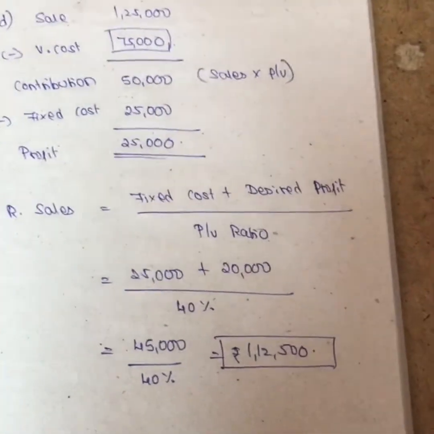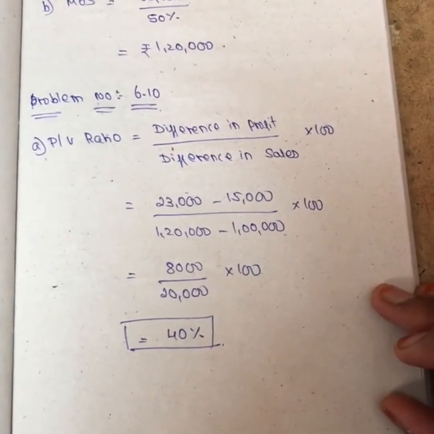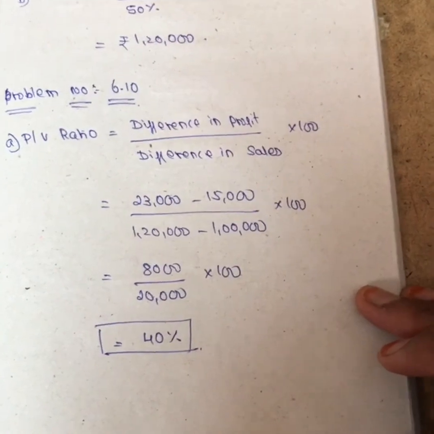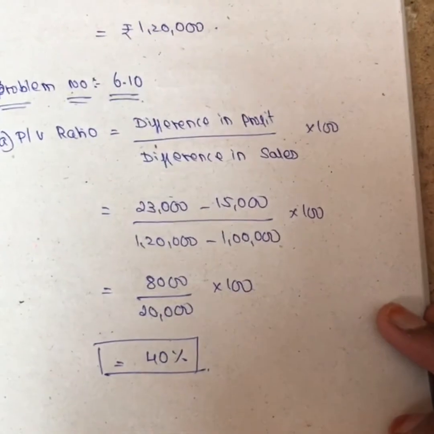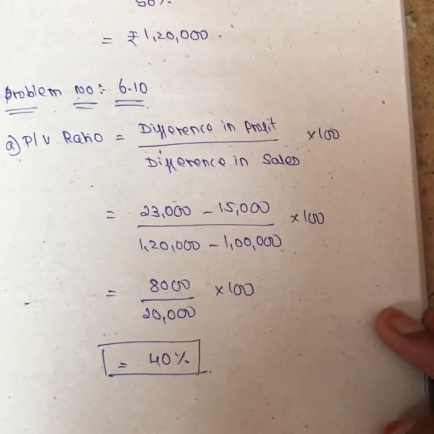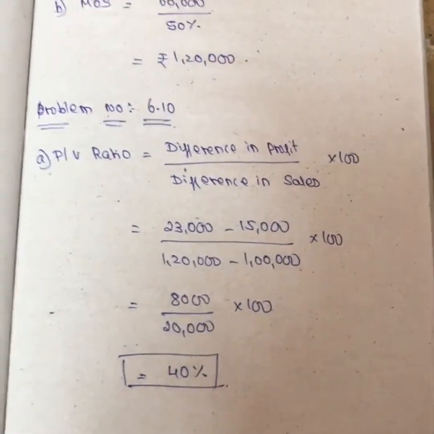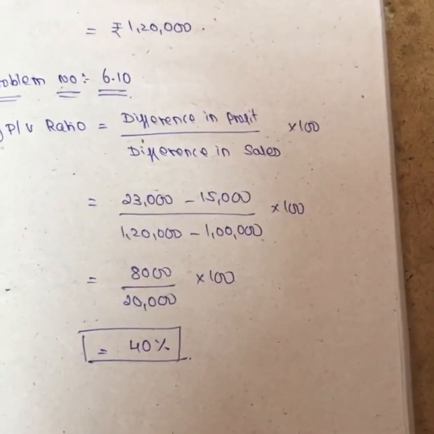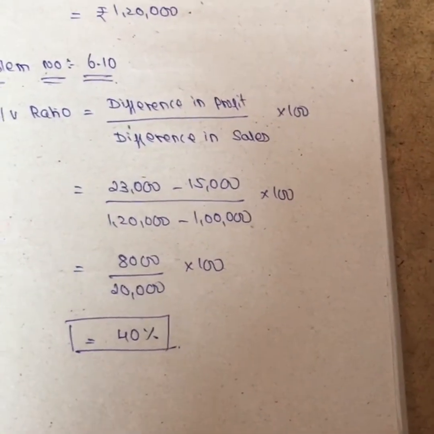If you're thorough with the previous problem we have discussed, only this part, that is, the difference in profit divided by difference in sales, then you can easily complete the problem. Try practicing whenever you have time. Please do practice, girls. This is very important. Investment management is not that difficult, but marginal costing requires a lot of practice. I guess we have a lot of time to practice. We don't know when our college will open, and I don't know when you will have the exams. So at least take one problem a day and try to solve it, girls. That is more than enough.